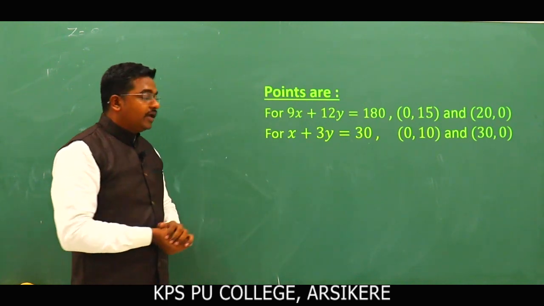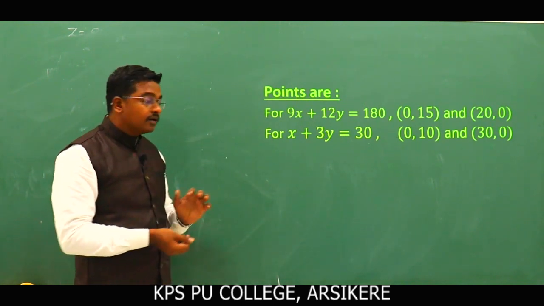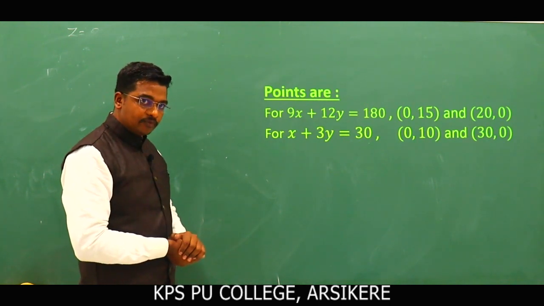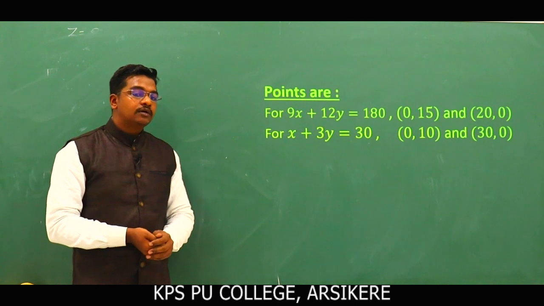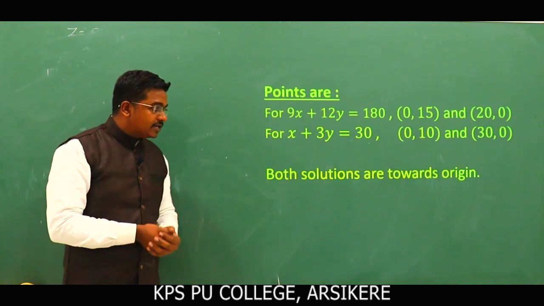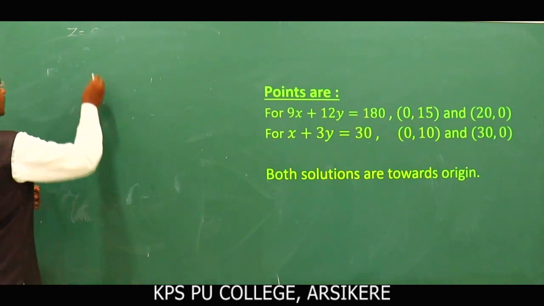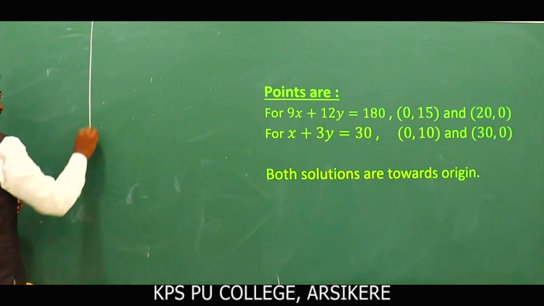For the second one, x plus 3y is equal to 30, the points are 0, 10 and 30, 0. So here both solution regions are towards origin. So now let's draw the graph.